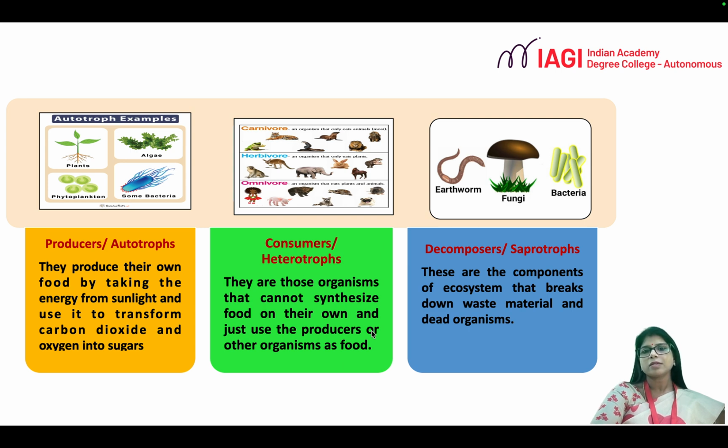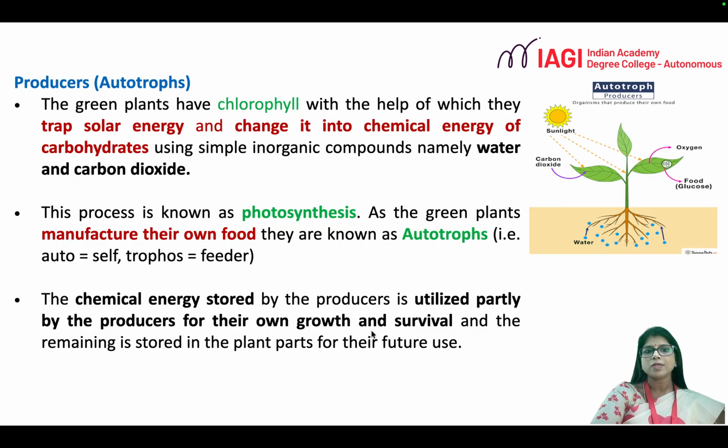And the third category of biotic components are the decomposers, which break down waste material and dead organisms and return them back to the environment. So let us understand a little more about these. As I told, producers are called autotrophs and plants are the producers.